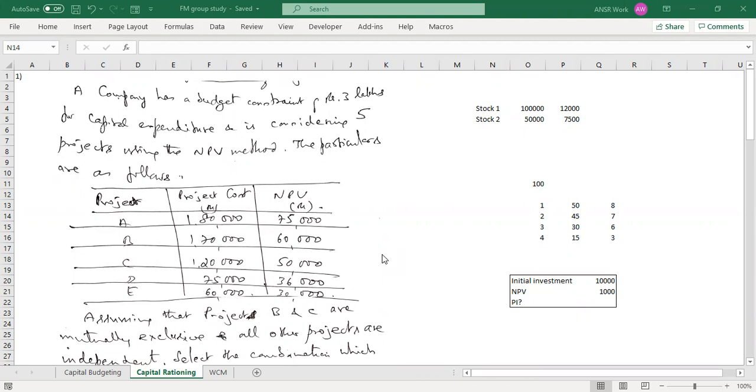So very quickly, starting with capital rationing, I have one example. Before moving into capital rationing only, let's brainstorm a little bit. Suppose we are investing in one stock. We know when 1 lakh is invested, it gives a return of 12,000. And in another stock, if we invest 50,000, it will give us 7,500 return. Which one would you prefer to invest in?